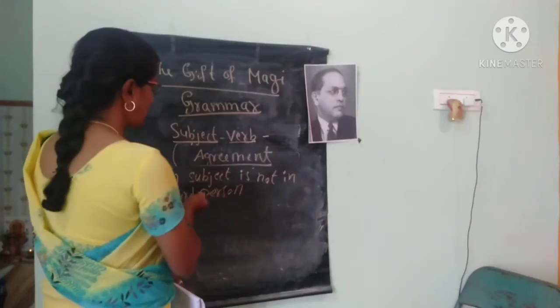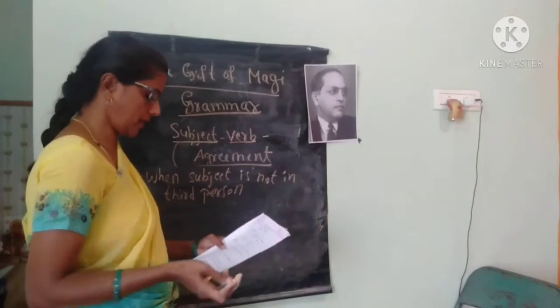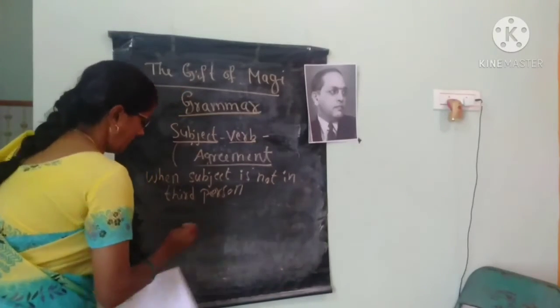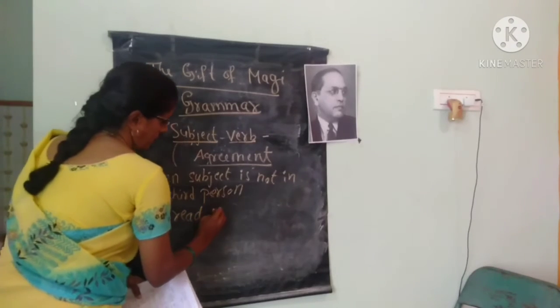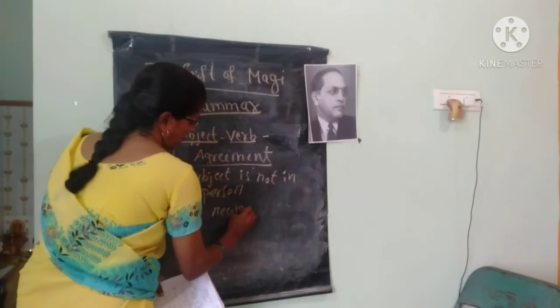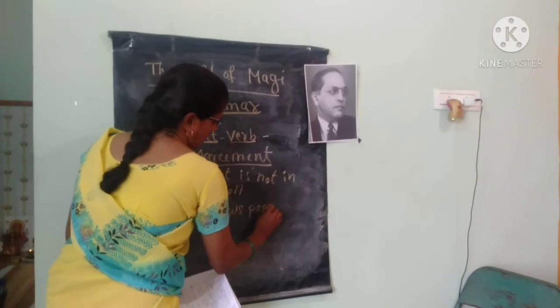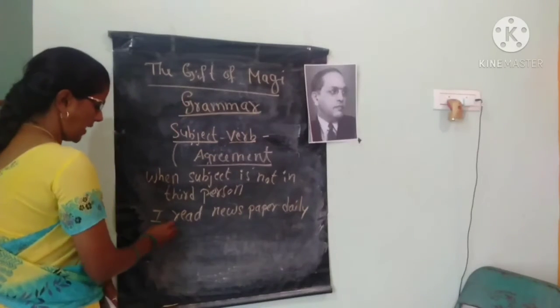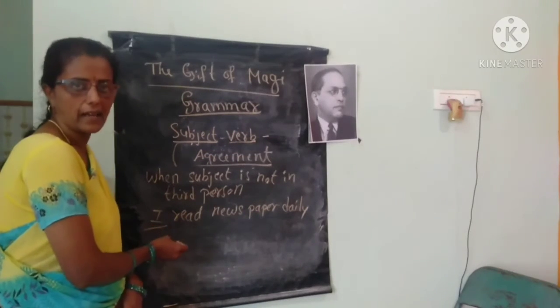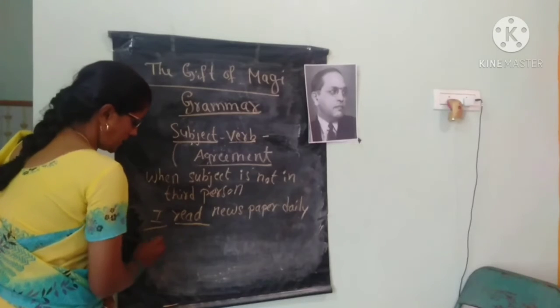But when the subject is not in third person, for example, I read newspaper daily. See here children, I is in first person. Okay? This is singular.